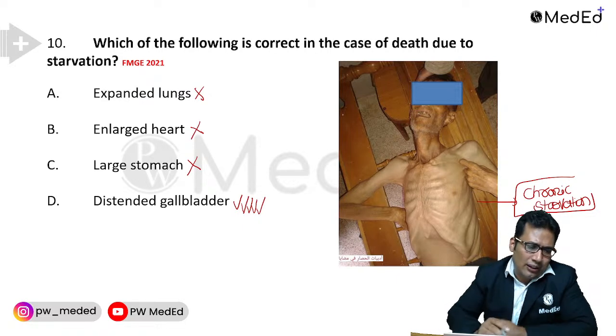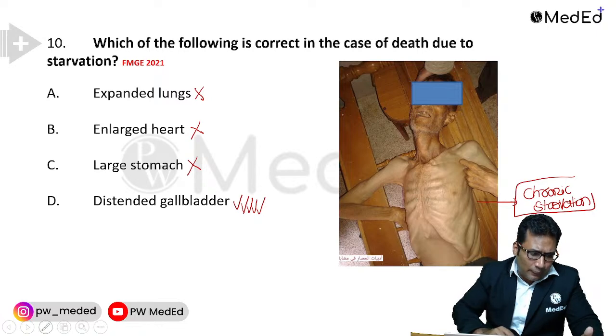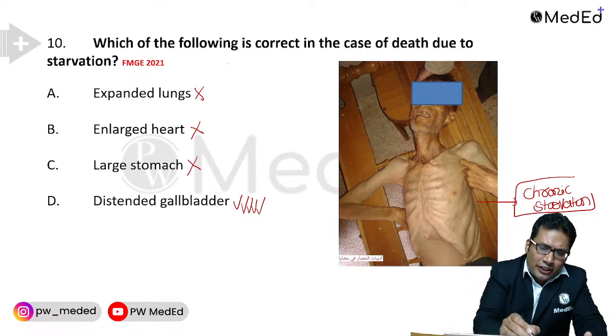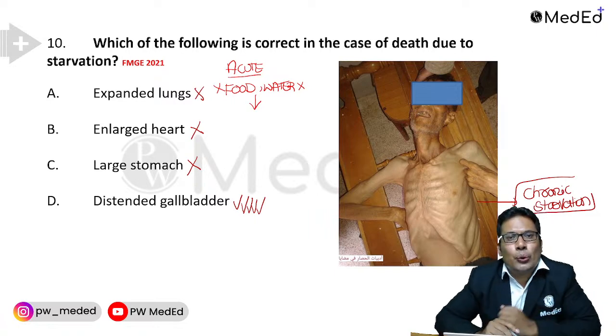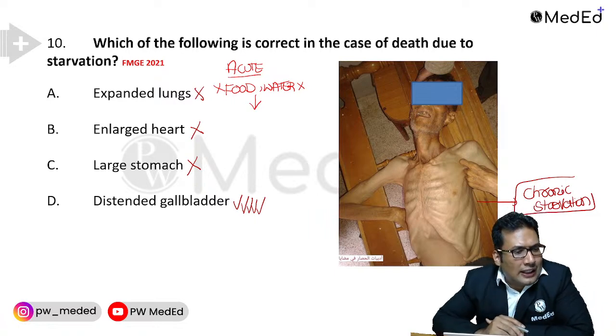Very simple question. Now let me ask one more question here. In acute starvation, in how many days the person is going to die? In acute starvation, when food is not there, no food, no water. Okay, no food, no water. In how many days the person is going to die? Yes, my dear student, can you guess?